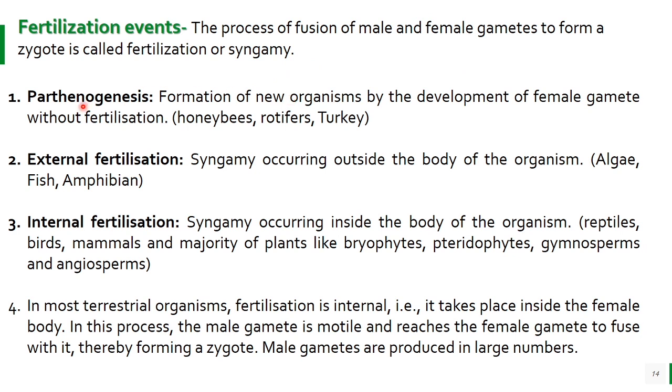inclusion of male gametes. So only one, that is the female gamete, can give rise to formation of new organisms, that is parthenogenesis. Another is external fertilization, means fertilization or syngamy occurs outside the body of an organism, in case of algae, fish, amphibians. In case of internal fertilization, syngamy occurs inside the body of the organism. For example, reptiles, birds, mammals, or the majority of plants like bryophytes, pteridophytes, gymnosperms, angiosperms. In most terrestrial organisms, fertilization is internal, that is, it takes place inside the female body. In this process, the male gamete is motile and reaches the female gamete to fuse with it, thereby forming a zygote. Male gametes are produced in large numbers.